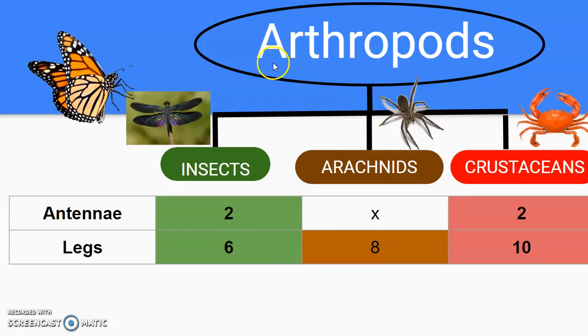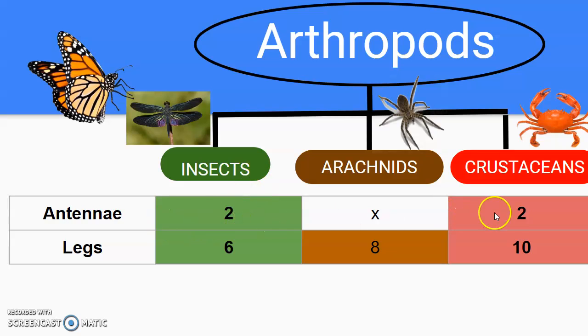To conclude, remember that arthropods are divided in 3 groups: insects like butterflies and dragonflies, arachnids like spiders and scorpions, and crustaceans like crabs.